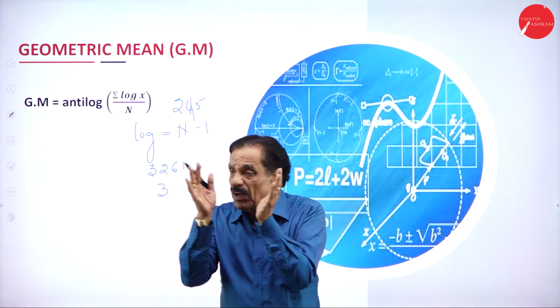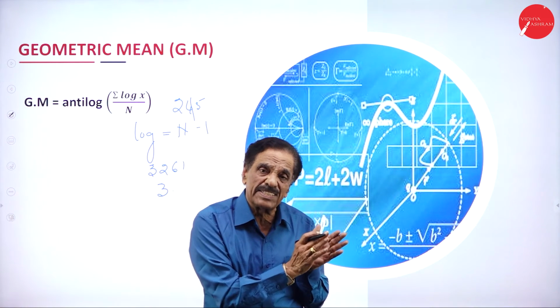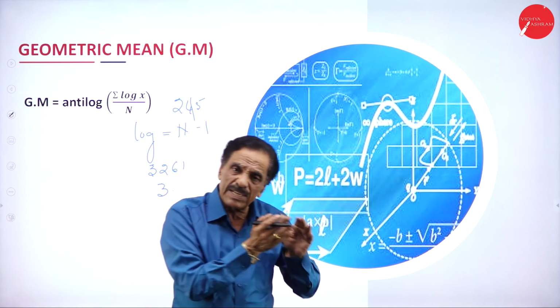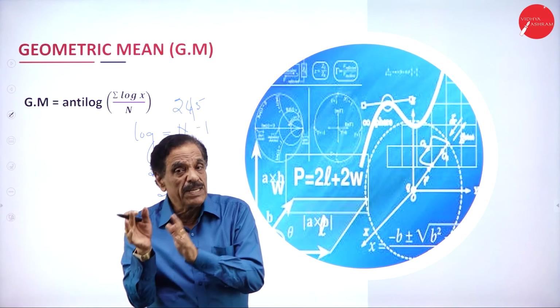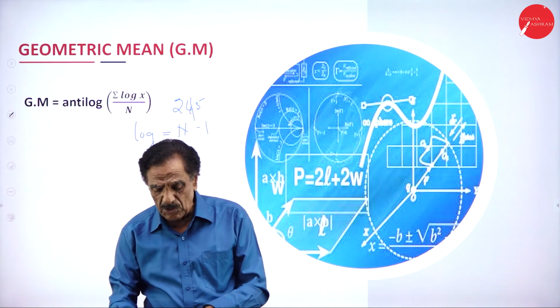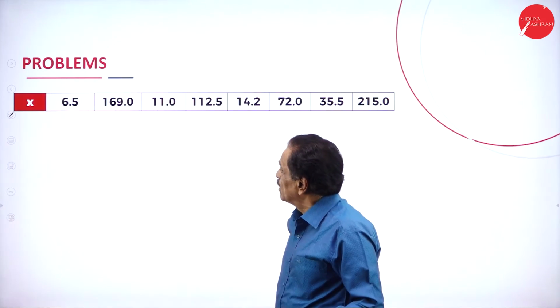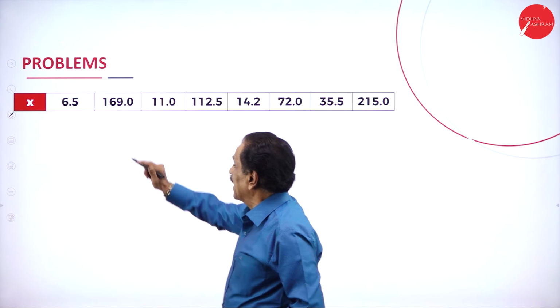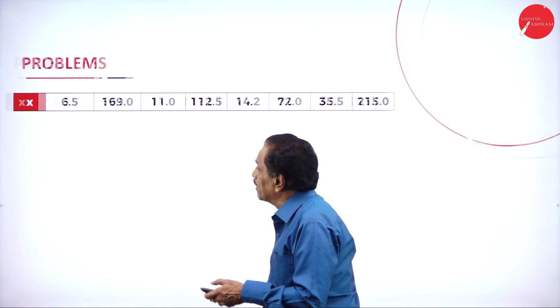So how to do it? If you have 4 digits, the characteristic is 3. If you have 2 digits, the characteristic is 1. If you have 1 digit, the characteristic is 0. If you have a decimal point, we say bar 1, or bar 2. I am going to explain that when solving the problem. So this is a problem they gave: x values 6.5, 169, 11.